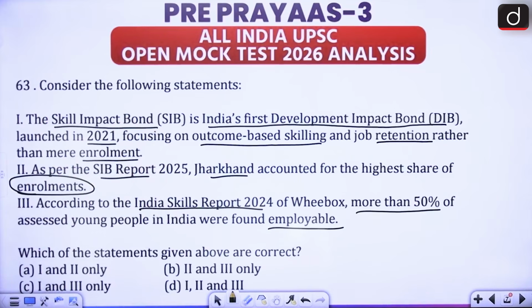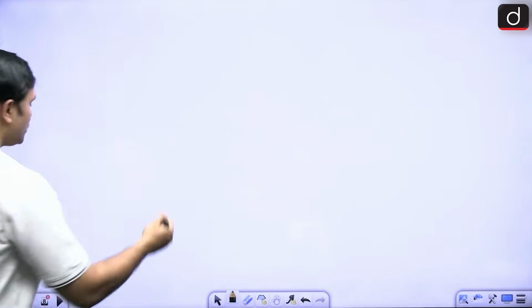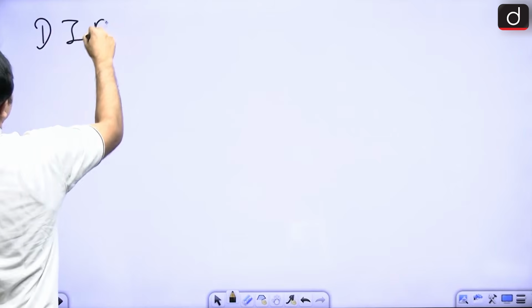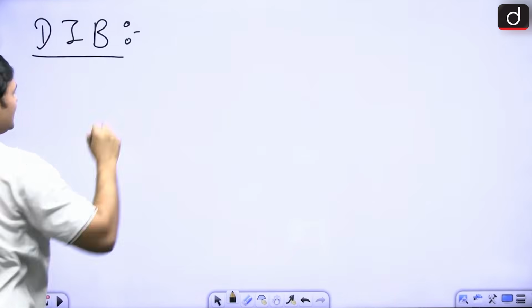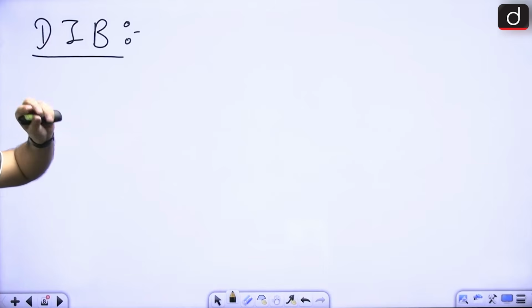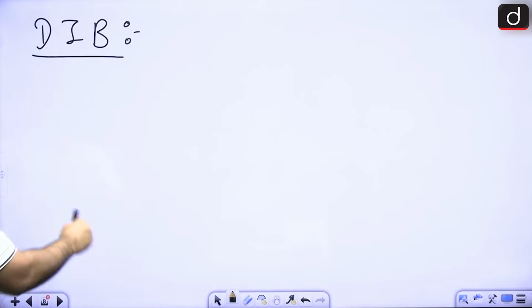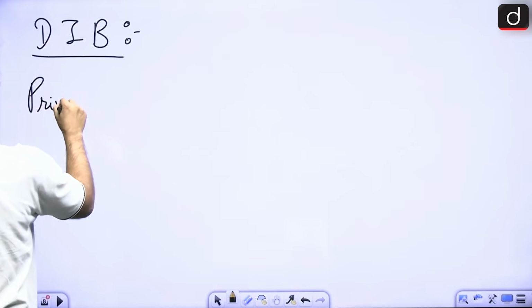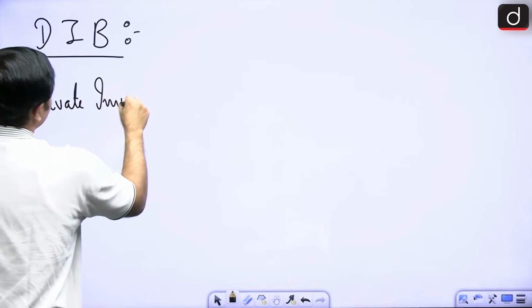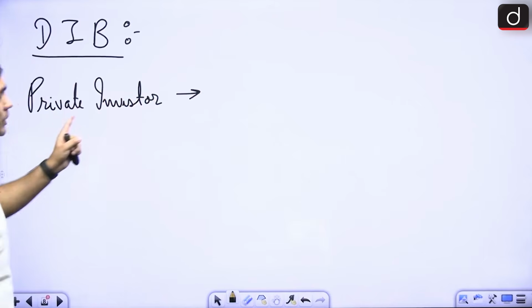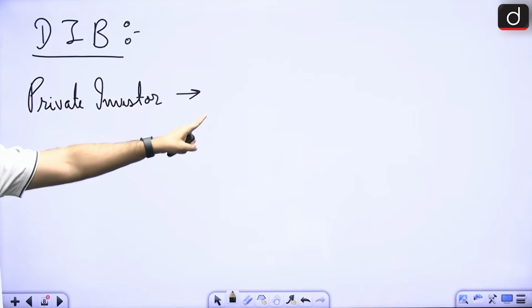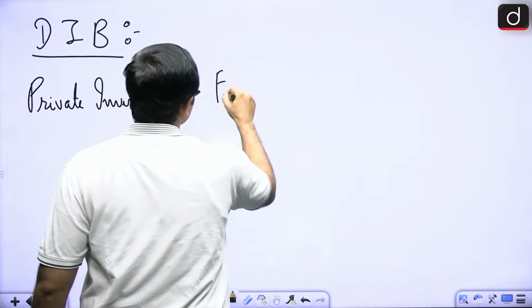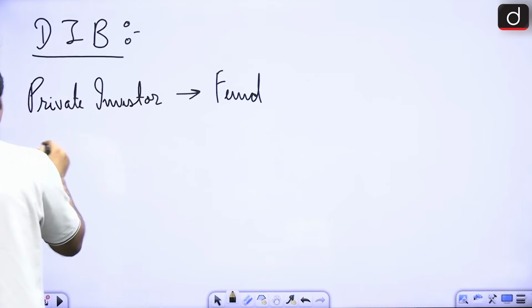All right, let's look at the DIB, that is, the Development Impact Bond. Let's look at what a DIB is. Here is a basic structure. There are three parties involved. Firstly, there is the private investor, who will fund the project.